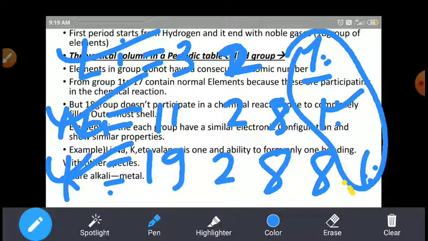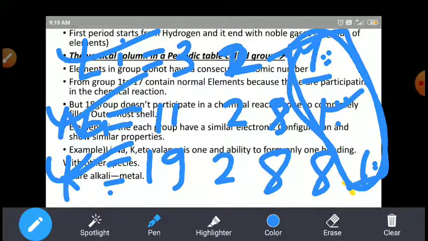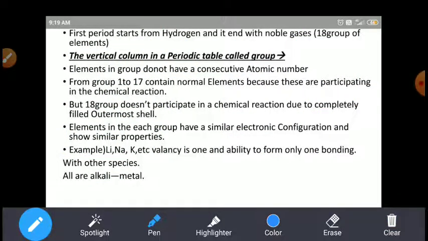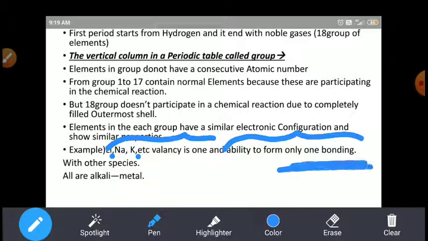So the valency is the same here, and the same valency means they exhibit similar chemical properties. Lithium, sodium, potassium have valency 1 and form only one bond. These are called alkali metals.